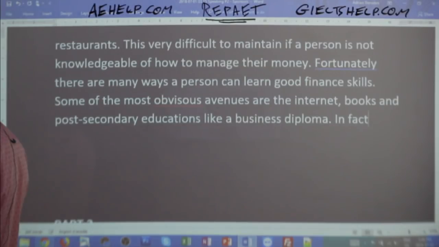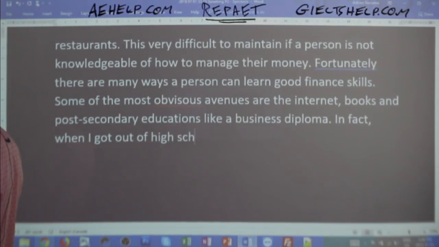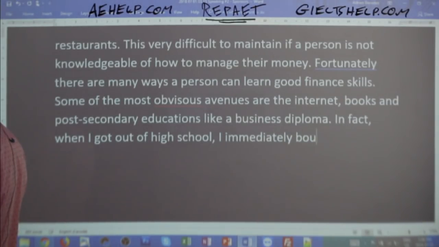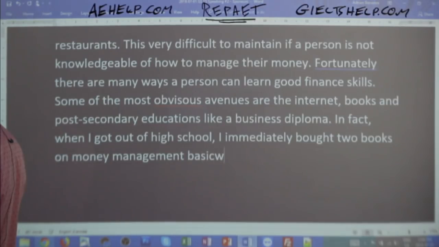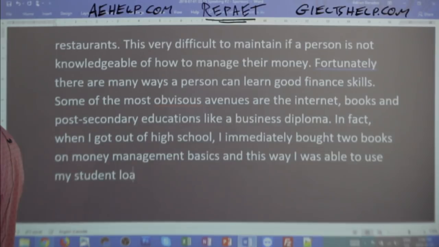In fact, when I got out of high school, I immediately bought 2 books on money management basics. And this way, I was able to use my student loans very wisely.